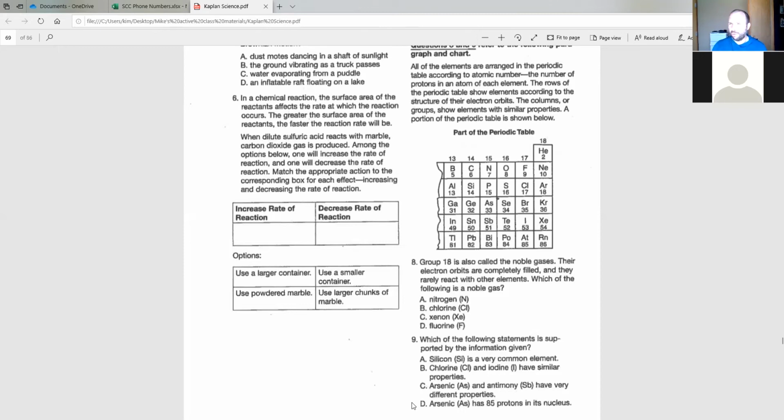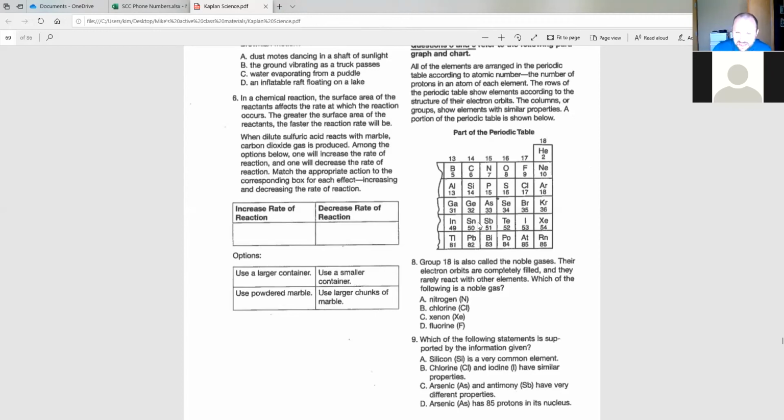How do we know whether an element has similar or differing properties? It says the rows of the periodic table show elements according to the structure of their electron orbits. So that doesn't apply. So rows aren't what we're looking at. But it does say columns or groups show elements with similar properties. So that implies things that are in the same column should have similar properties. Things that are in different columns should have different.